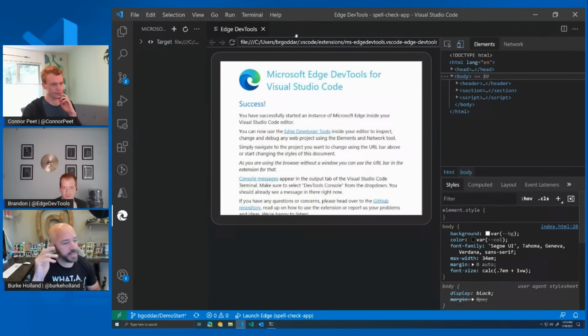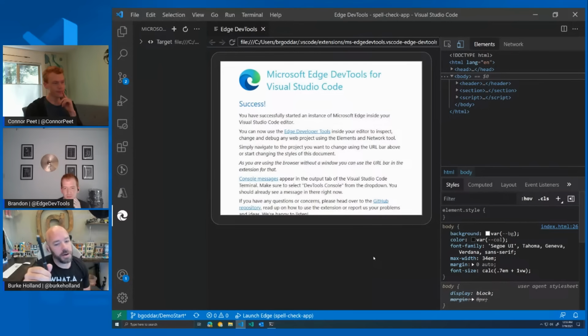This is an interesting one. I had this thought too, Brandon. We'll start with you. The question is phrased like this: does it work with Angular? But if I could rephrase that question a little bit, it's, does it work with Vue, React, right? It looks like you're showing off kind of a simple Express app, but most web apps have a process that runs somewhere else. There's like a Webpack thing happening. How does this work with that? Does it work with JavaScript frameworks?